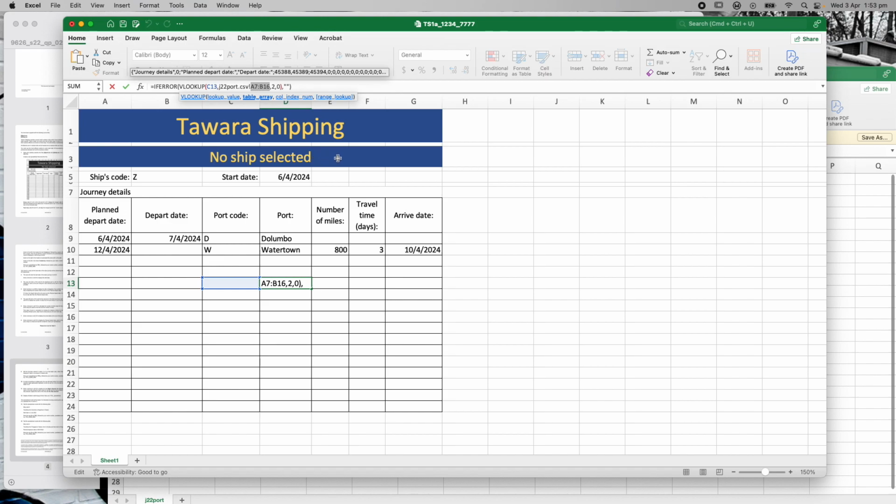Now, there's a faster way to do this, which would obviously be to copy the whole thing and paste it as it goes down. Problem is, I do want this one auto-incrementing, which is the C13. I want it looking at there, but I want it looking at this array. So I'm just going to be super careful doing this, making sure that these ones don't move. Command V, return, go to the next one.